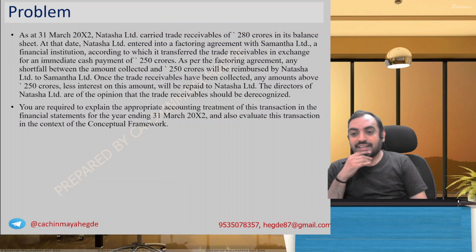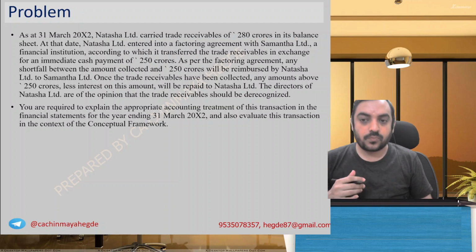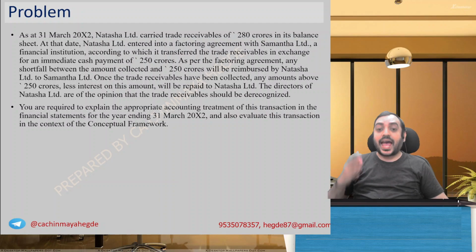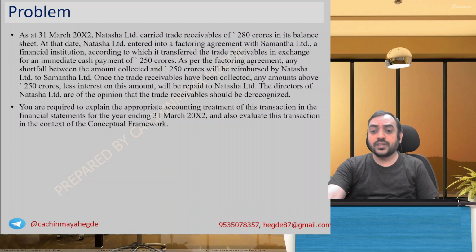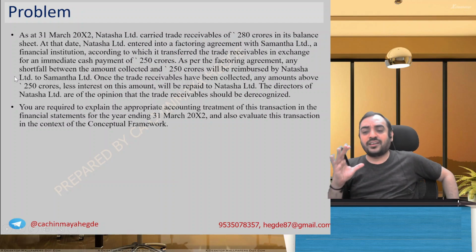Okay, so now let us take some problems which the institute has added in the framework. The solutions are very detailed, so many people are afraid. So let me help you by solving this. Come to this problem. Your material will have the problem and solution, or even the institute material will have it. So focus on understanding it.